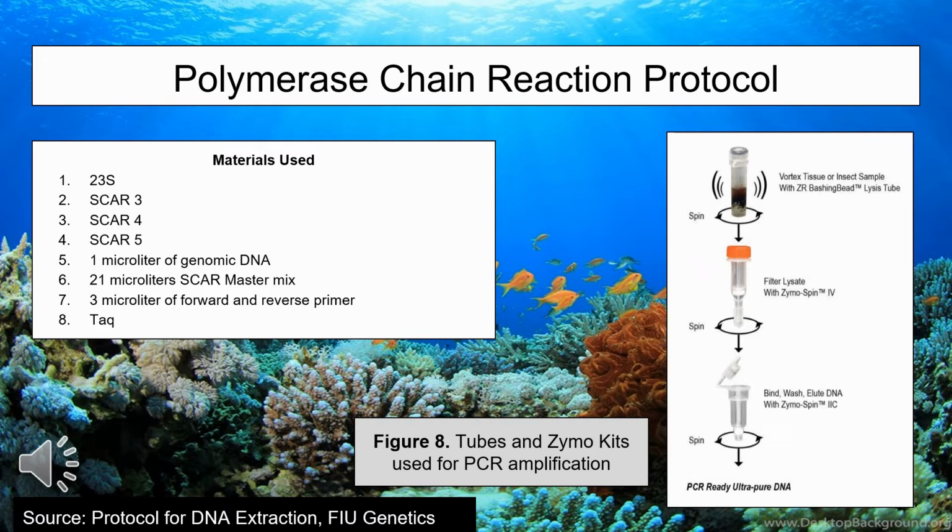The 23S ribosomal region is tied to the algae in the anemone. It is used to identify different species of algae using a short piece of DNA. Figure 8 shows the tubes and the kit we used for our PCR amplification.